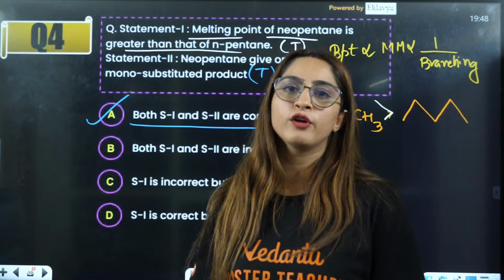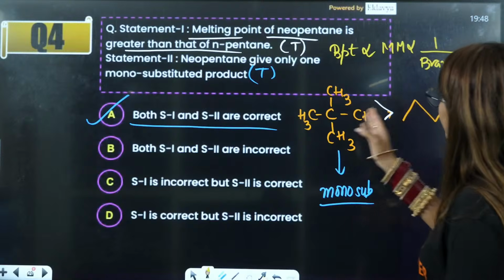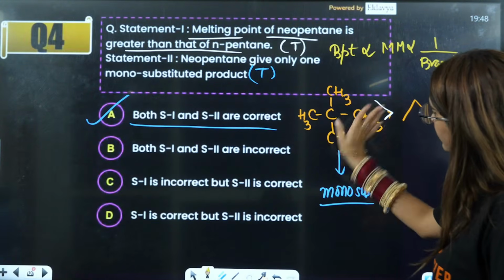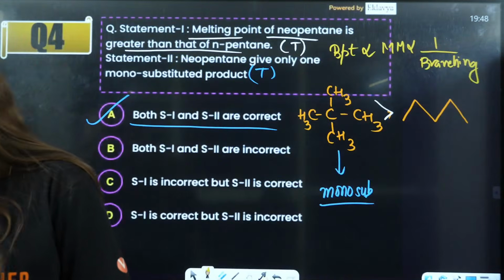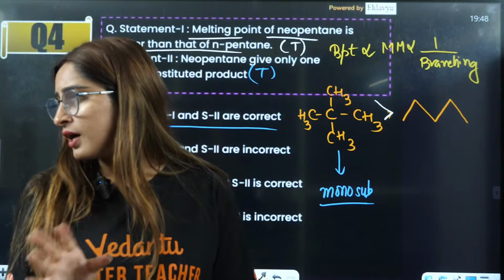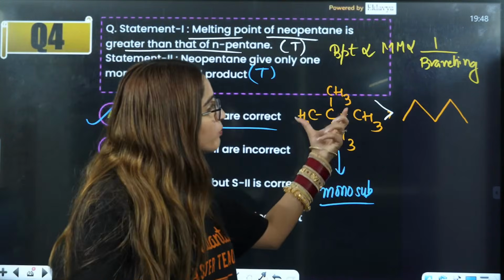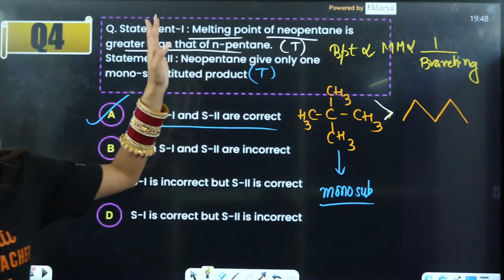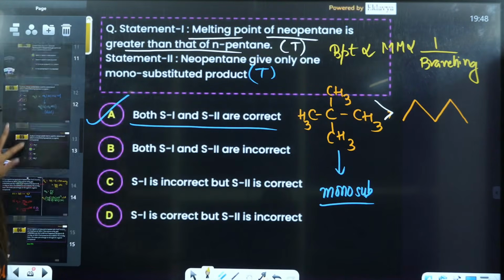Melting point does not depend on branching. That depends on the symmetry. If you see, this one is more symmetrical. To this carbon, you have CH3, CH3, CH3, CH3. That is why its melting point is greater. Okay? Understood? Don't get confused between melting and boiling point. Here we are talking about melting point, you are talking about boiling point. Okay? Understood? Chal.